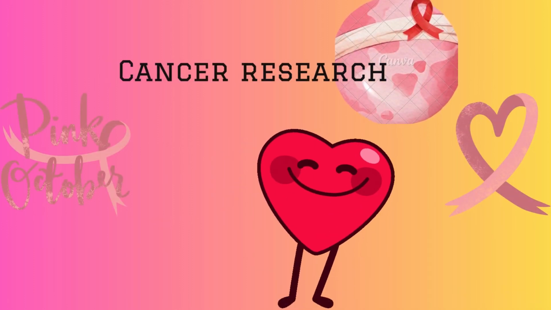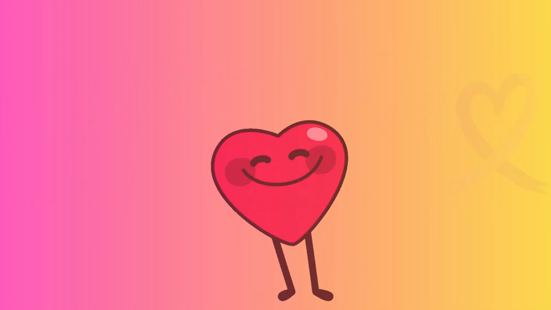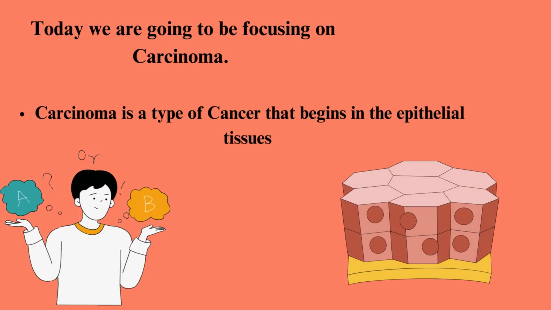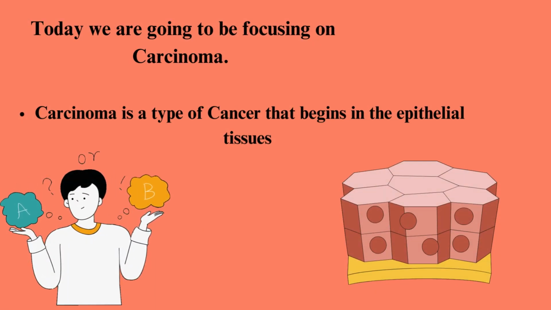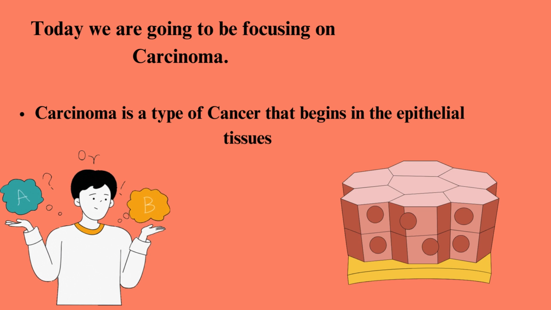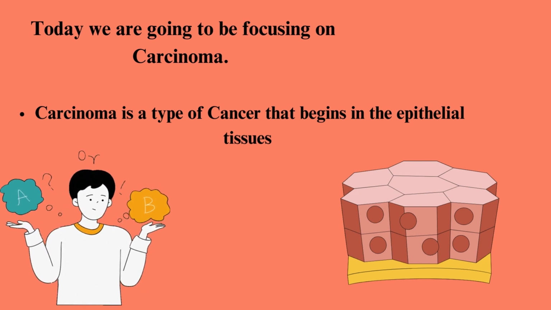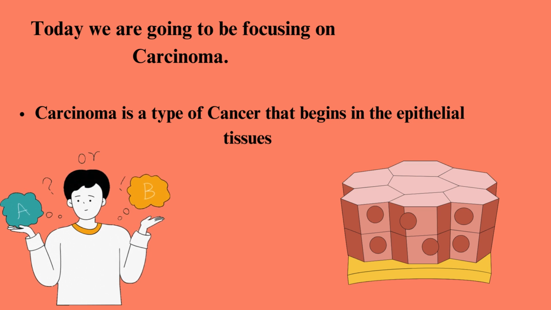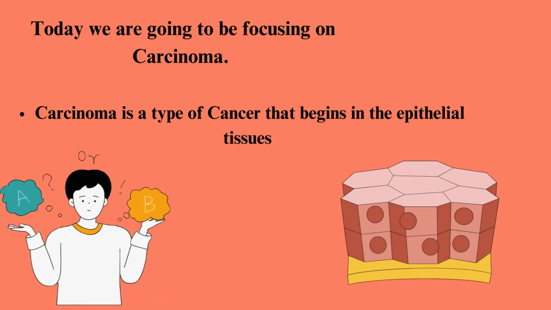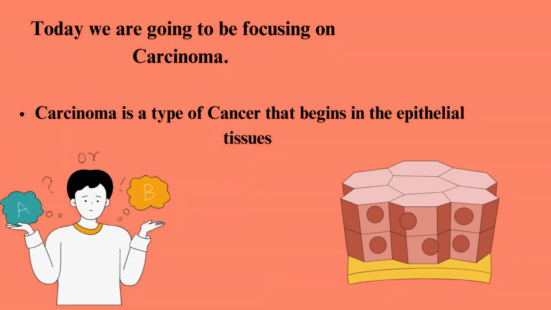Hello, today I'm going to be talking about cancer. Today we're going to be focusing on carcinoma. Carcinoma is a type of cancer that begins in the epithelial tissues. Carcinoma is the most common type of cancer, which accounts for 80 to 90% of all the types of cancer.